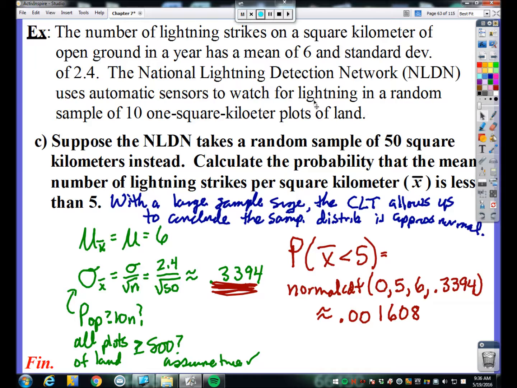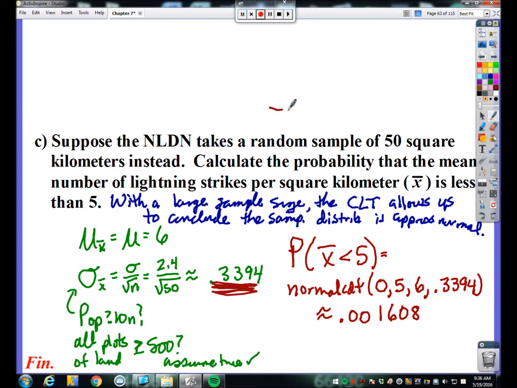Now, the one other thing I might illustrate is I've got a normal distribution. The mean, mu sub x bar, is 6. Now, 5, based on knowing what my answer is down here, I would find a sample mean of 5 really far down here, so that this is approximately 0.1%. Okay, so it really doesn't happen that often.